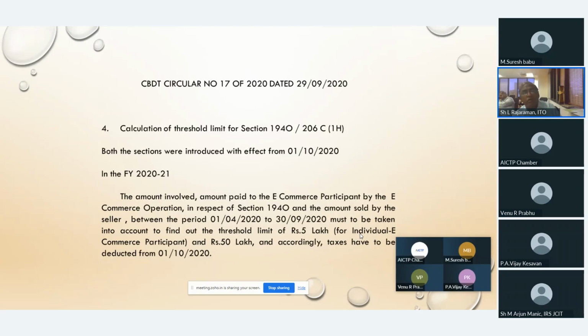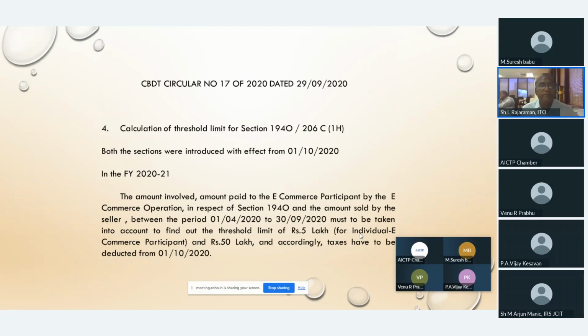In the financial year 2020-21, the amount paid to the e-commerce participant by the e-commerce operator in respect of section 194O, and the amount sold by the seller between the period 1st April 2020 to 30/9/2020, must be taken into account to find the threshold limit of 5 lakhs.